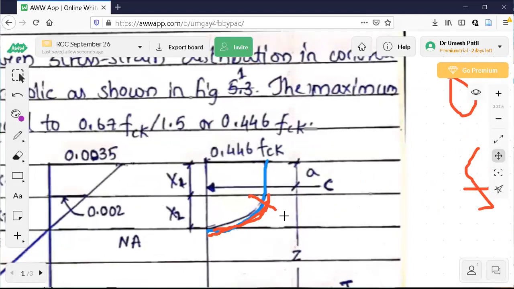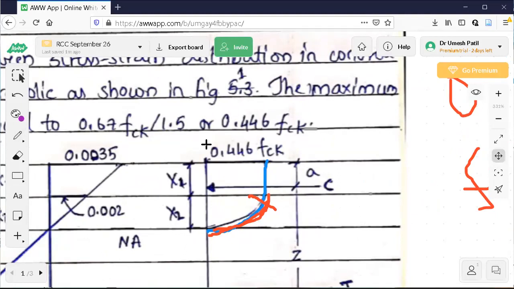Now how this value is written here, you should understand. So the maximum stress corresponding to the failure, I know that it is going to fail at a strain of 0.0035. What will be the value of stress when the strain is 0.0035? This is what you need to understand.